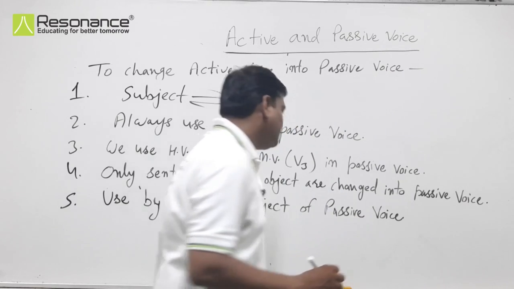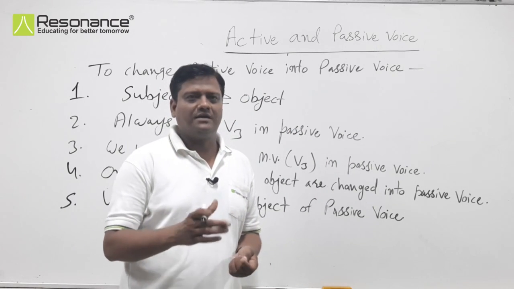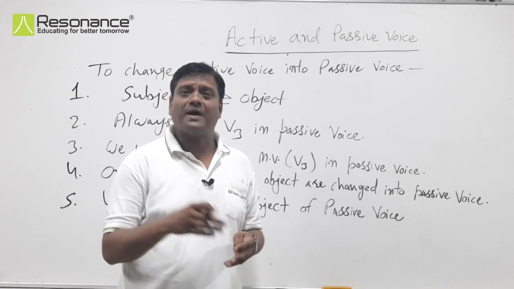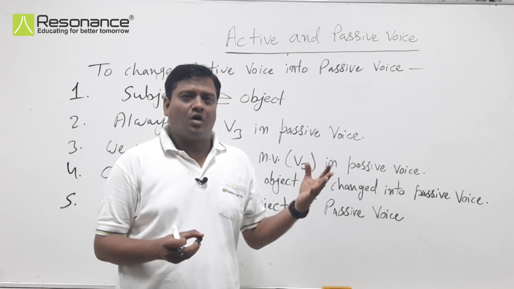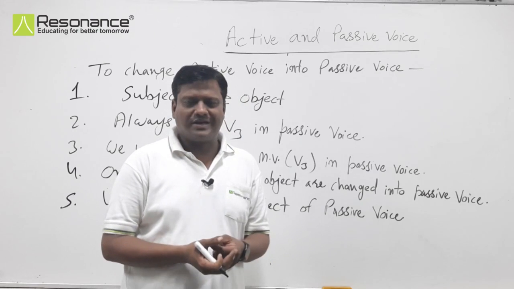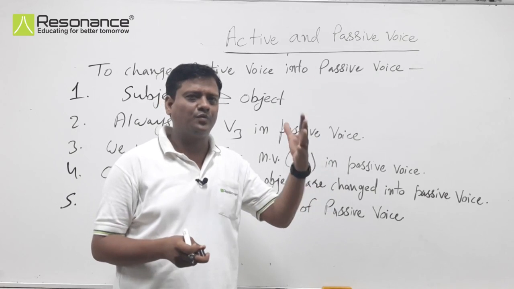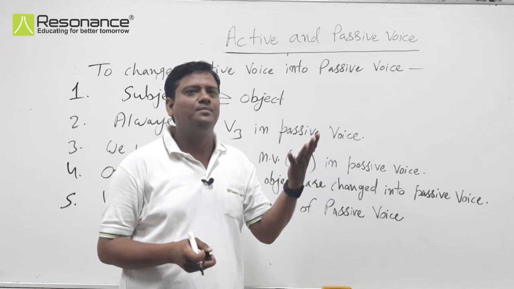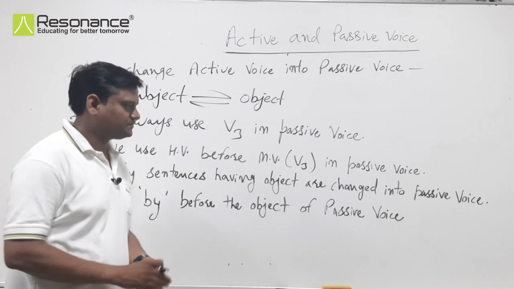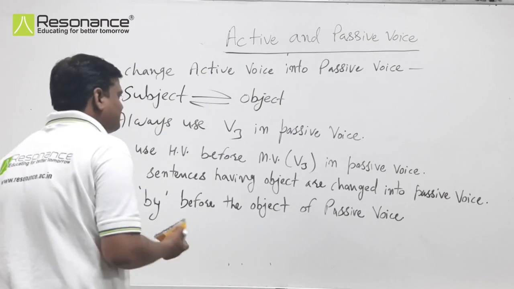It means in passive voice we use by before the object, like by Ram, by him, by me. The chair is broken by you. Homework has been done by me. Cricket has been played by Rohan. So by Rohan, by me, by you: what are these? These are objects of passive voice, and we use by before those objects. Clear? Okay. Now let's have some examples.